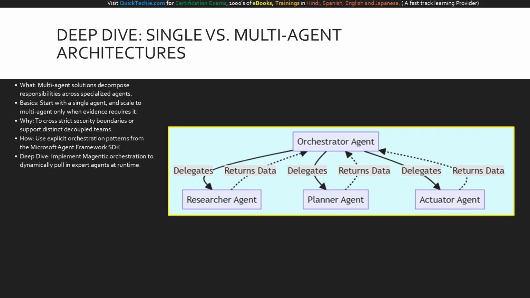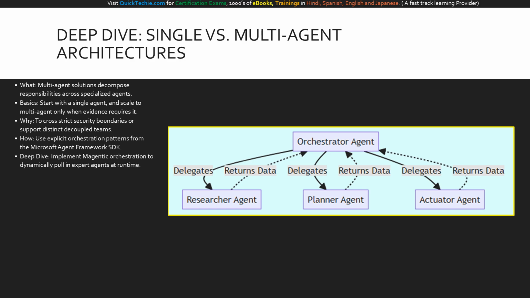This diagram illustrates the Agentic orchestration pattern. At the top, we have the central orchestrator agent. This main agent acts as a magnet, dynamically pulling in specialized expert agents based on the runtime task requirements. Notice the delegation paths leading to the researcher, planner, and actuator agents. Each of these sub-agents has a minimal instruction set, scoped permissions, and a single clear responsibility. Once they complete their specific tasks, the dotted lines show them returning their structured metadata and results back to the orchestrator, which then synthesizes the final response.